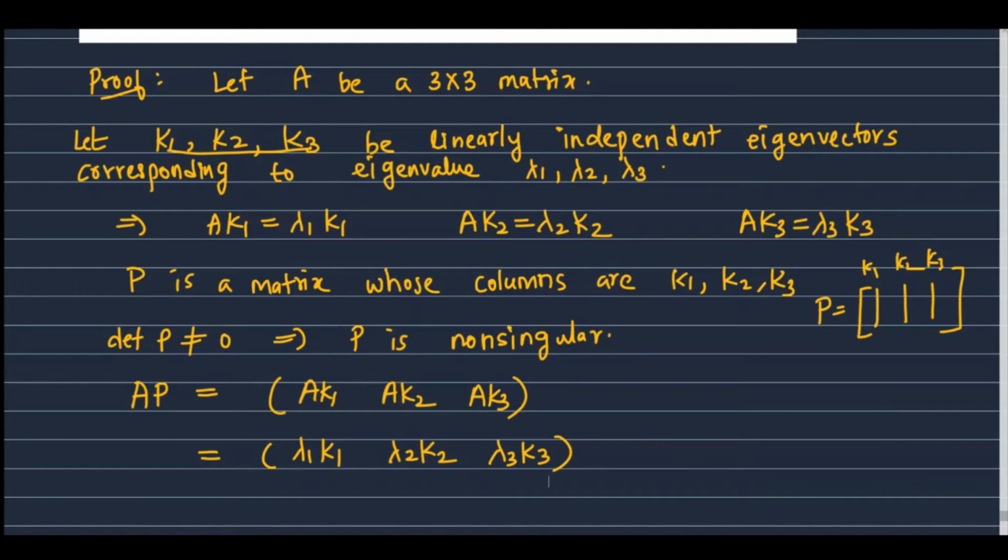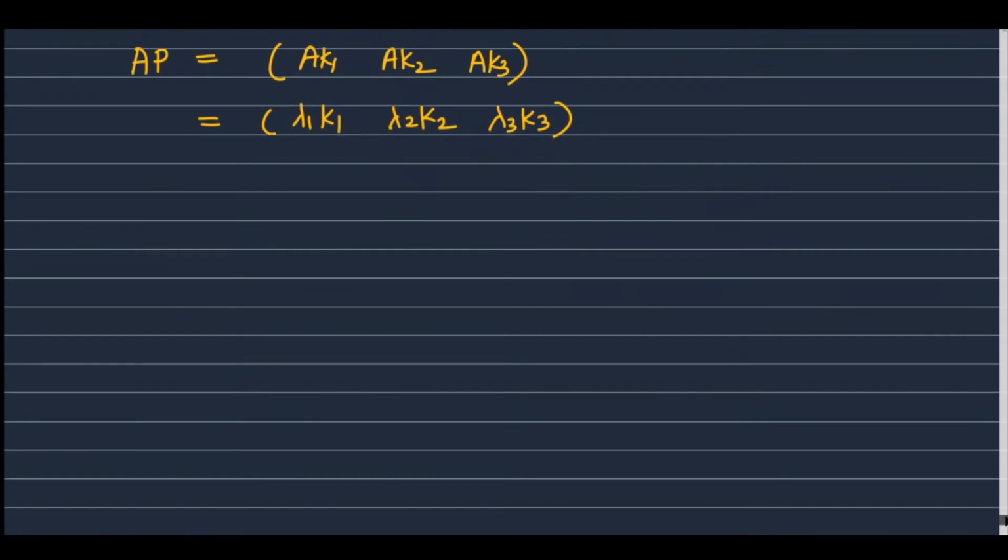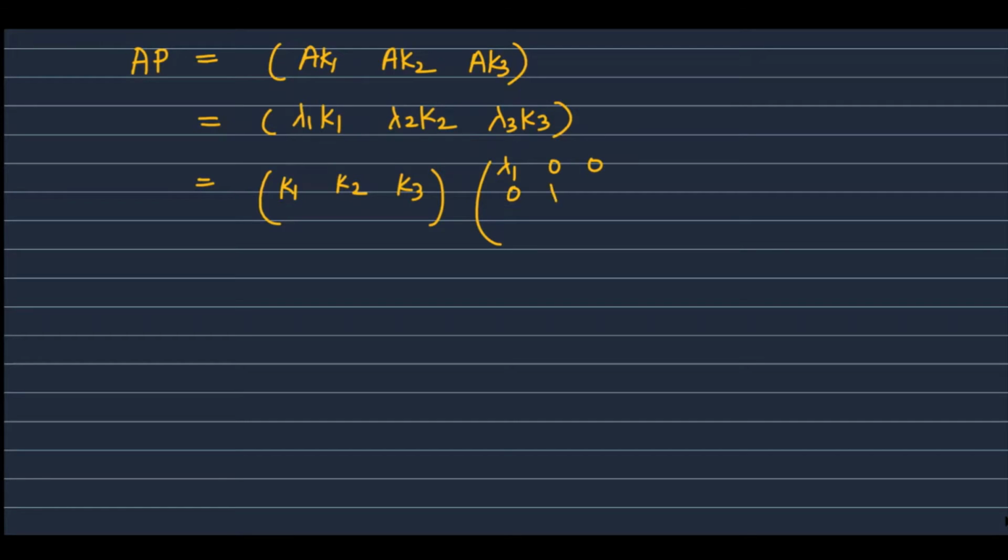Now this can be written as a matrix with first column K1, second column K2 and third column K3, then lambda 1, 0, 0, 0, lambda 2, 0, 0, 0, lambda 3. If you do matrix multiplication, you will get this.